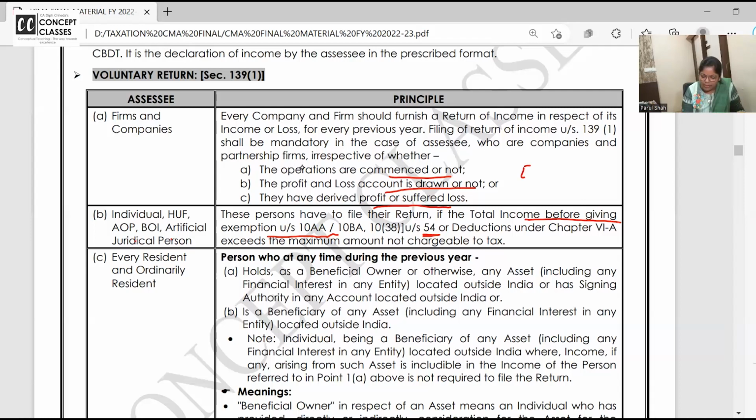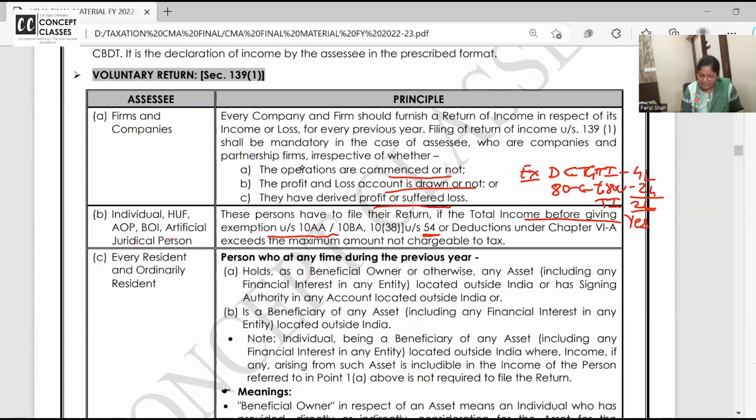So I want all of you to write the example. Example, DC is having GTI, I want you to write this so that it will be fitted in your mind. DC is having gross total income 4 lakhs. ATC to ATU, I have availed some different deductions, 2 lakh. And my total income is 2 lakh. Do I need to file the return? Answer is yes. Because before availing the deduction, how much was my income?